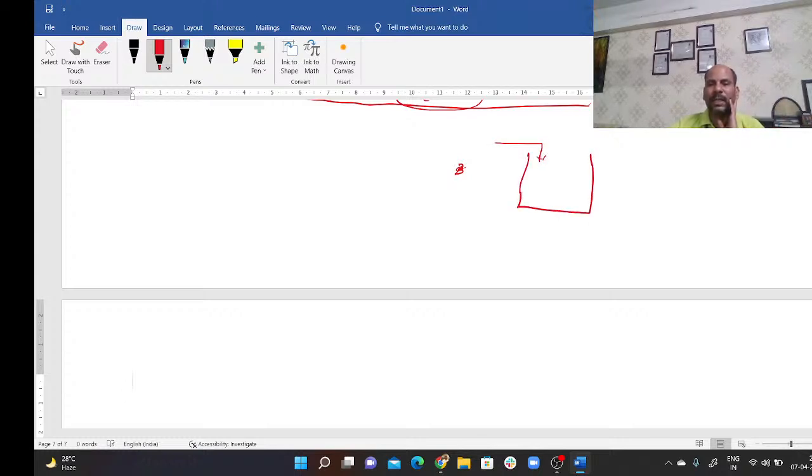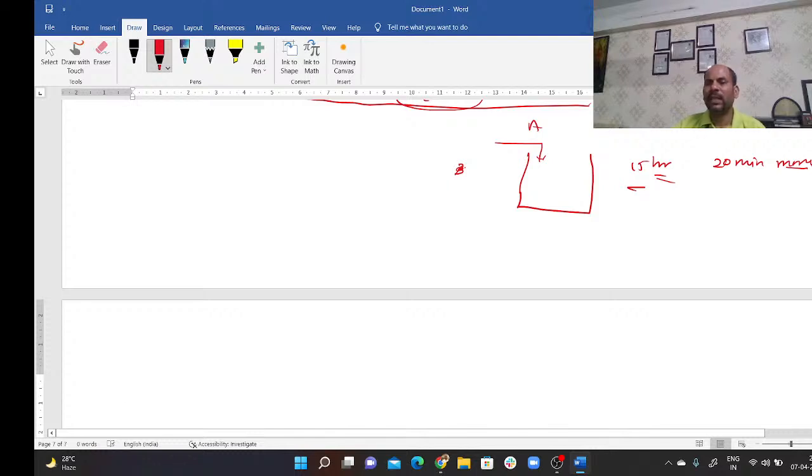A tap A takes 15 hours to fill this tank, but due to a leakage, it takes 20 minutes more. Okay, so the question is clear. The tap alone can fill the tank in 15 hours, but due to a leakage, it is taking 20 minutes more. So let's see how to solve this.